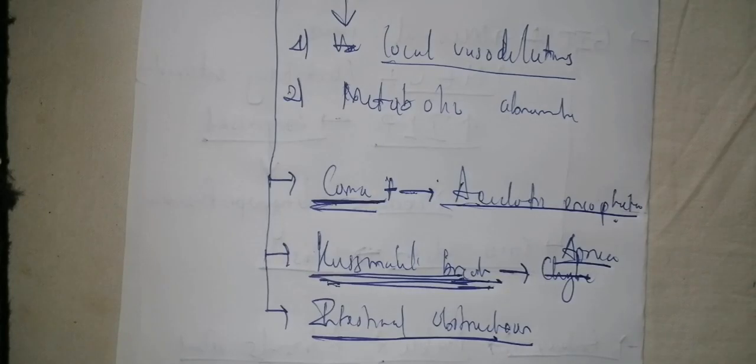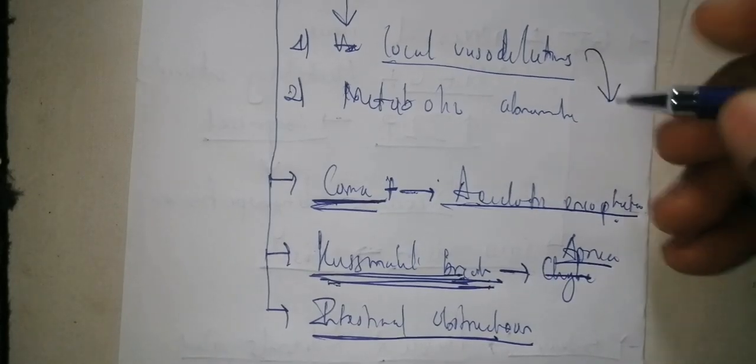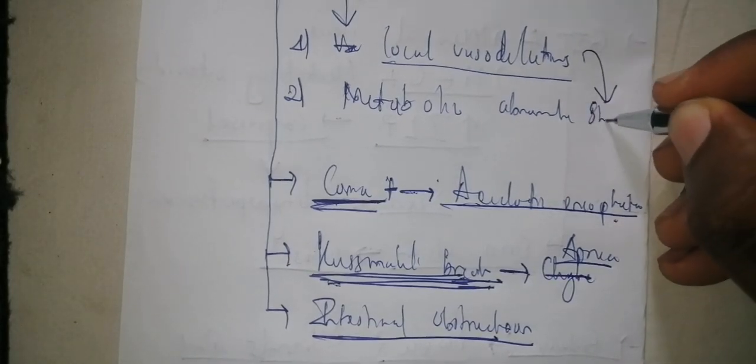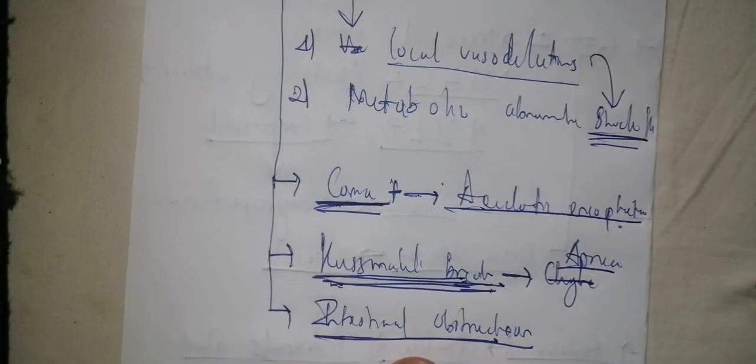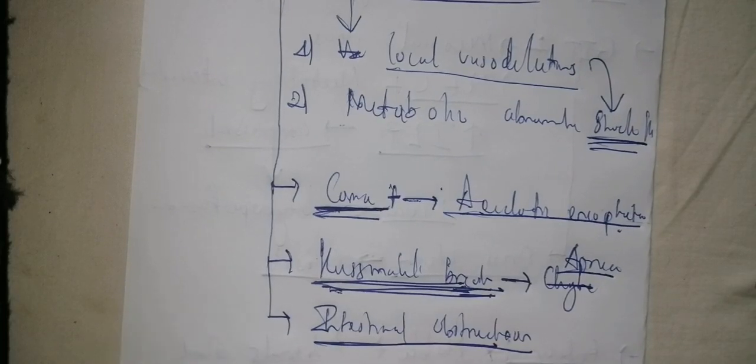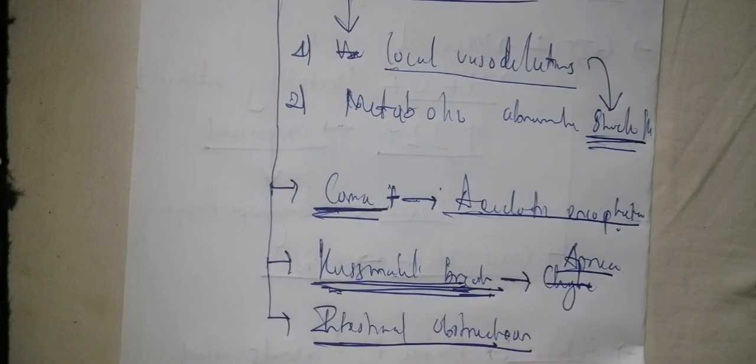And other complications, we have local vasodilation and systemic vasodilation that can result to shock. Is it clear? Local and systemic vasodilation that can result to shock. So those are the different elements that you have to visualize as complications of the hypoxic acidotic element. Now the next complication is going to be the complication based on hyperoxia.